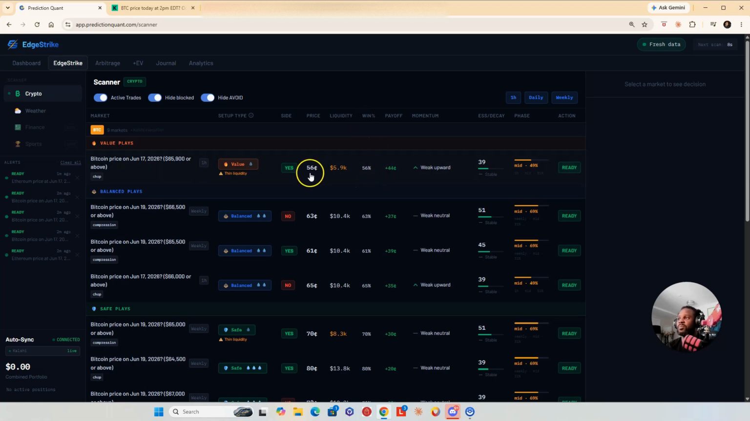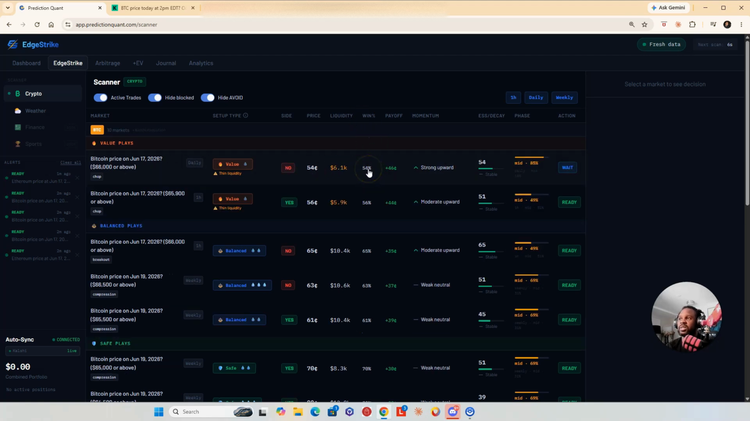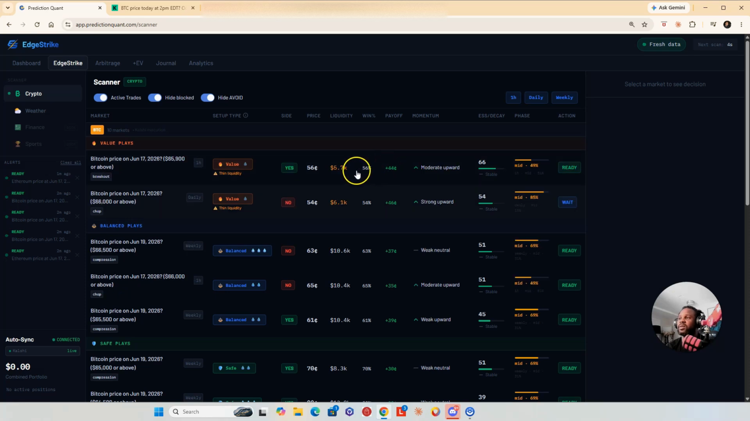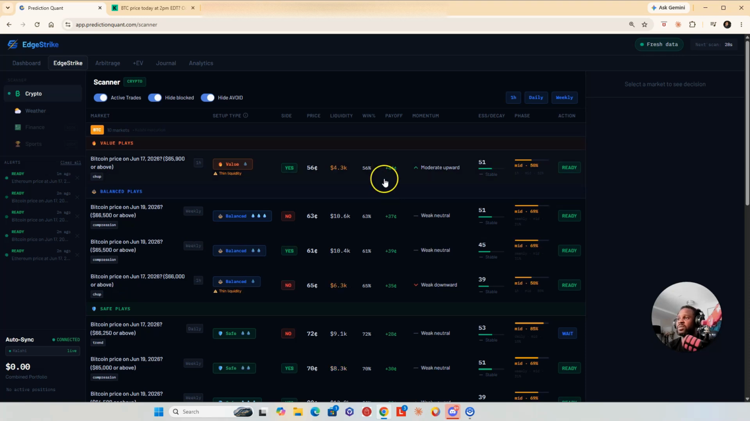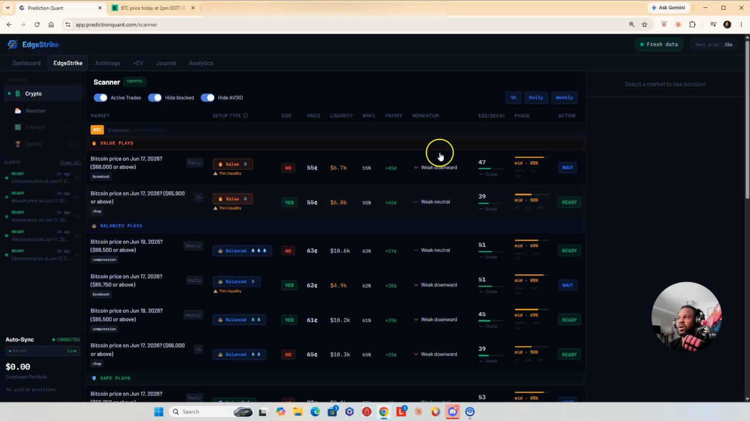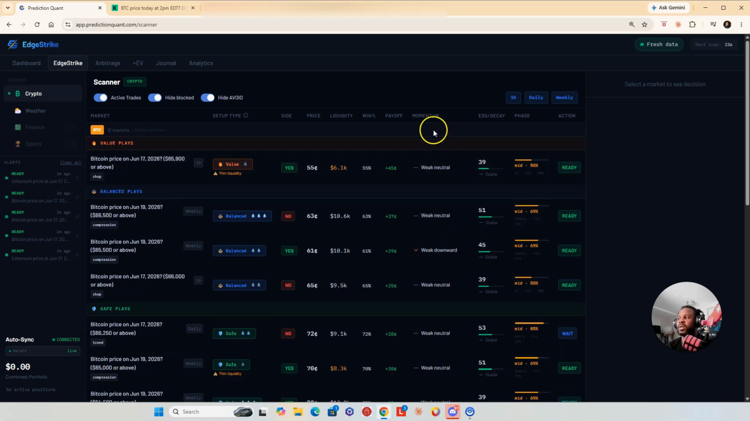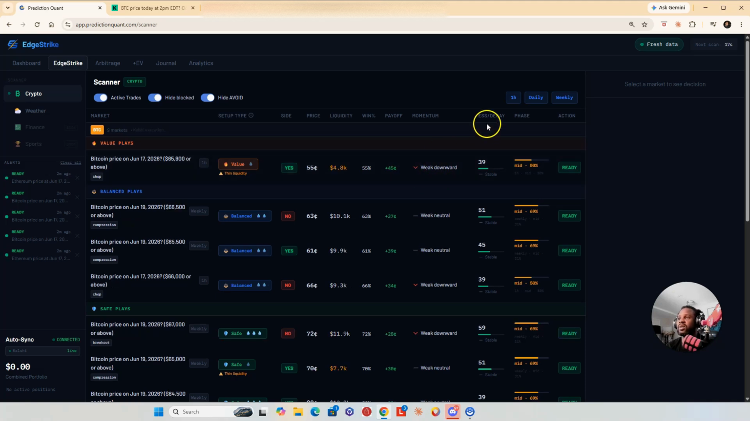Win percentage is simply your price in a win percentage format, 56%, etc. Payoff is how much wiggle room you have. This is your potential on this trade, how much you have to make. Now, momentum is pretty self-explanatory. This is going to let you know whether it's neutral, downward, strengthening, etc.